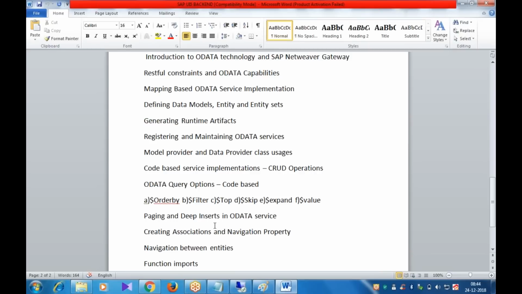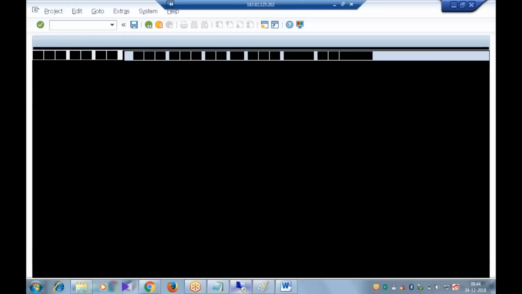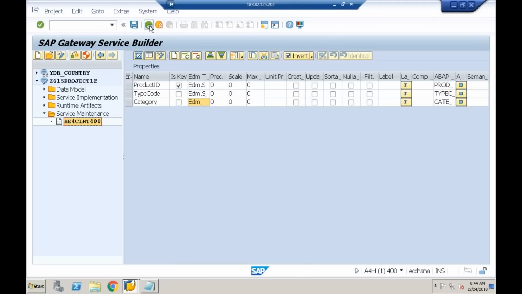In that only all this will come: associations, $expand, deep insert, all are common parts of navigation property. So on the backend part, we are left with one important main topic, navigation properties. I'll start discussing it from tomorrow's session onwards.